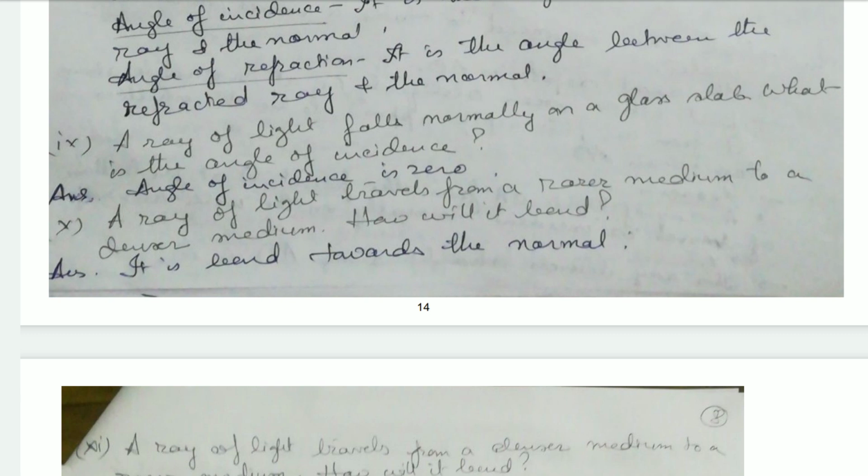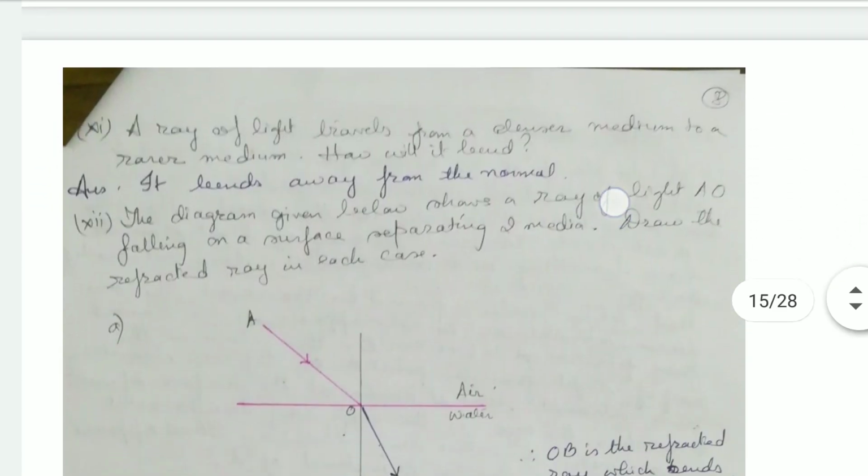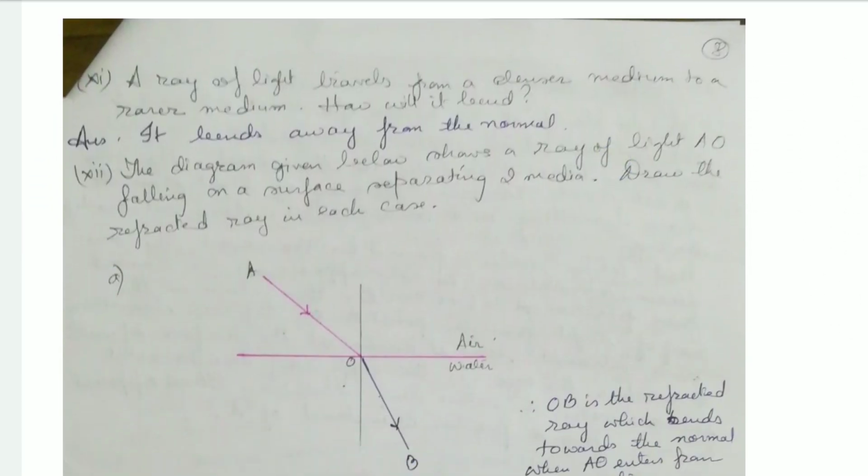Now, a ray of light traveling from a rarer medium to a denser medium, how will it bend? It will bend towards the normal. And a ray of light that travels from a denser medium to a rarer medium, how will it bend? It will bend away from the normal.